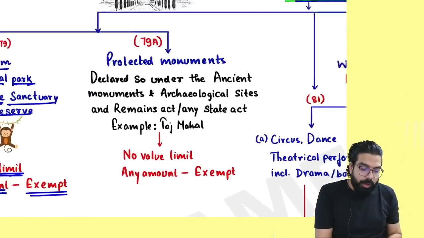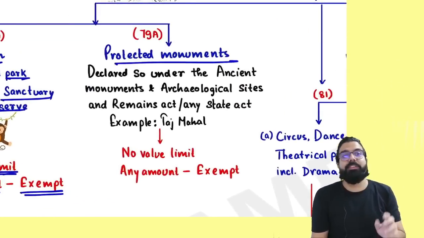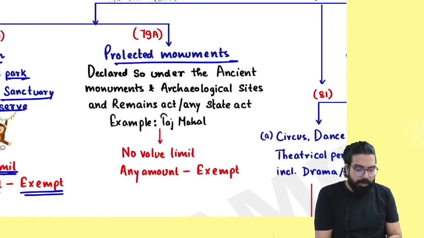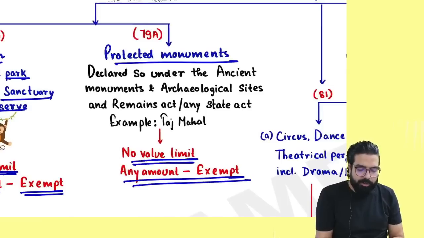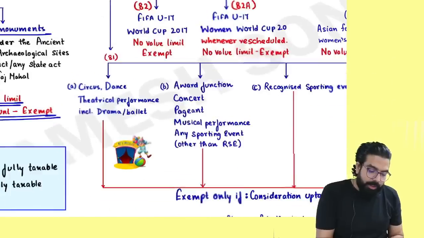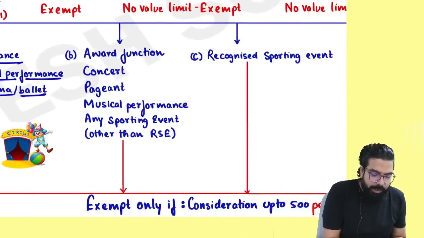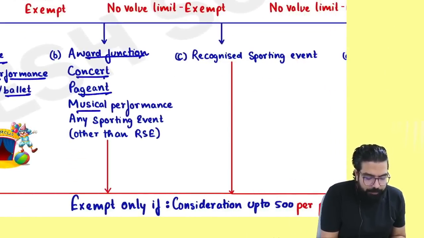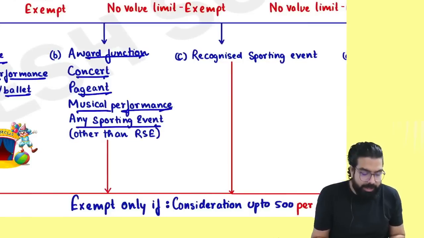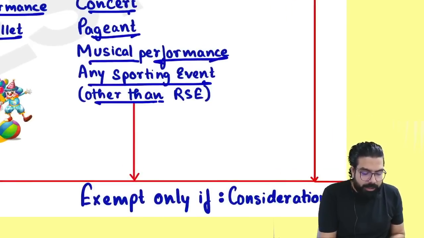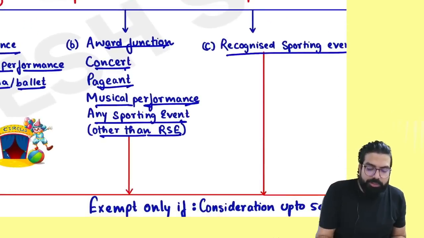Next. You went to see a protected monument like Taj Mahal, etc. Always remember, whatever entry ticket they are selling you, they will not charge any GST. You went to see circus, dance, theatrical program, drama, ballet, award function, concert, pageant, musical performance, or any sporting event other than recognized sporting event, or you went to see a sporting event.